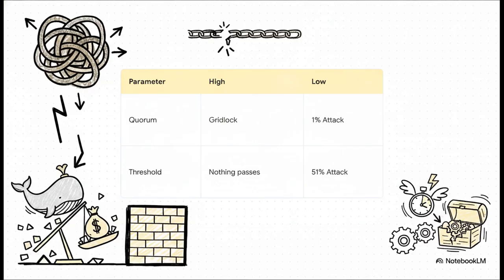If you set your quorum too high, you get gridlock. In fact, that's exactly why 60% of all DAO proposals fail to even reach quorum. But set it too low, a single wealthy whale can just sweep in and buy enough tokens to pass a vote entirely on their own.